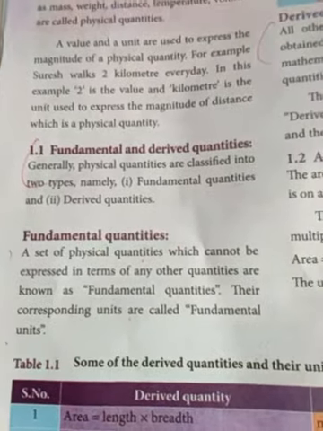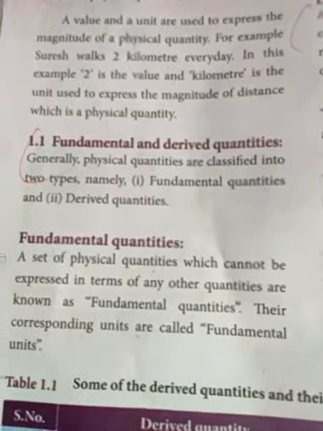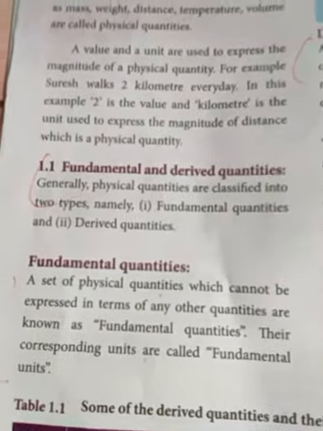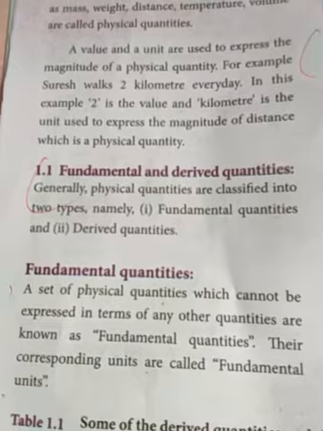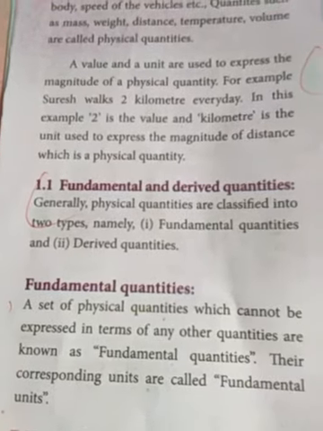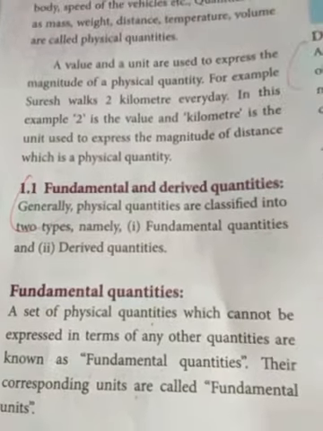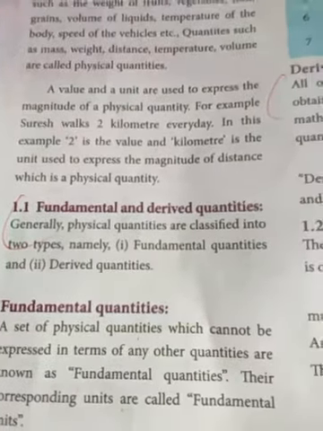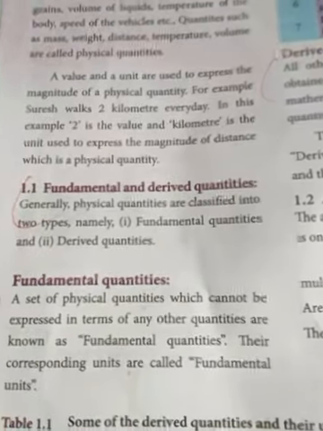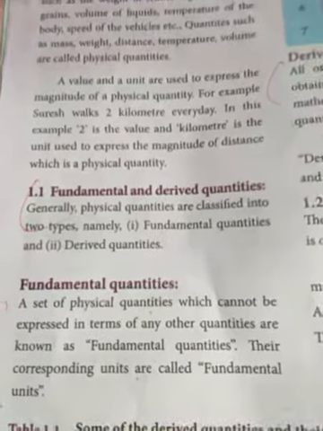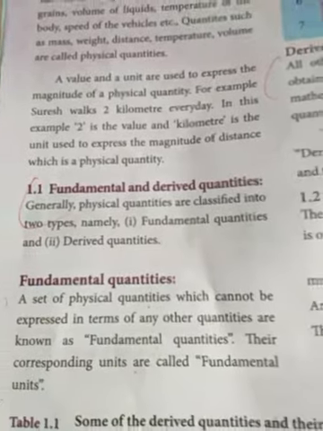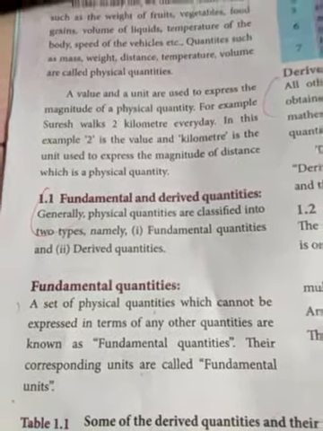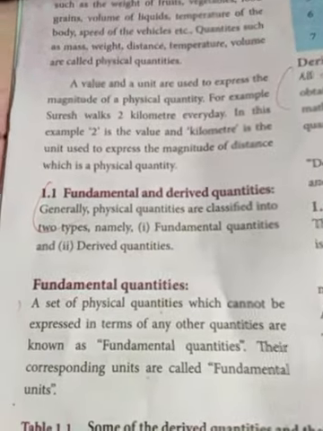What are fundamental quantities? A set of physical quantities which cannot be expressed in terms of any other quantity are called fundamental quantities. Their corresponding units are called fundamental units.